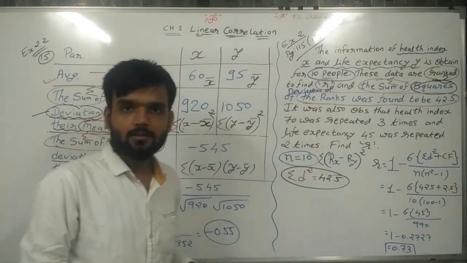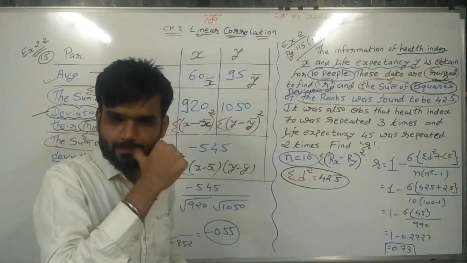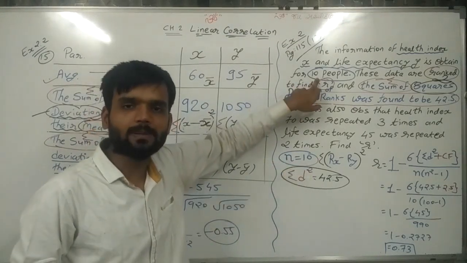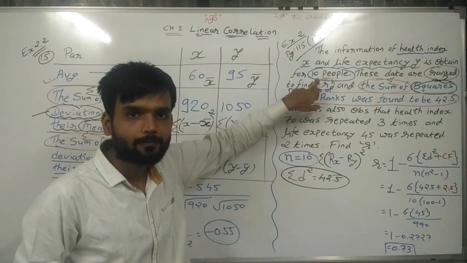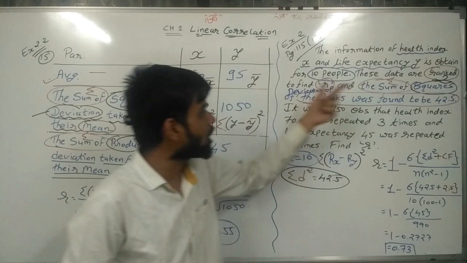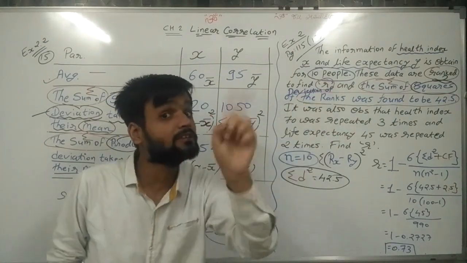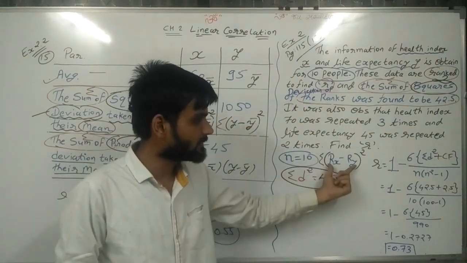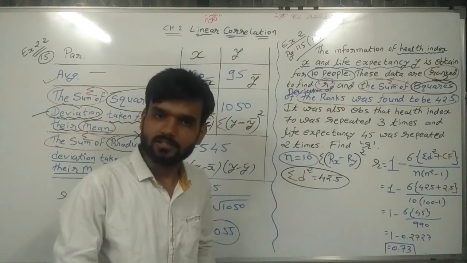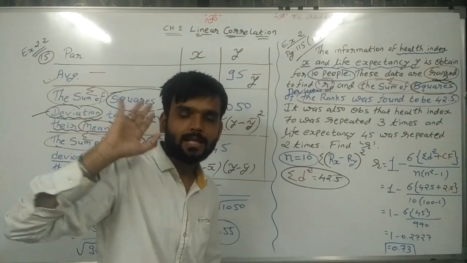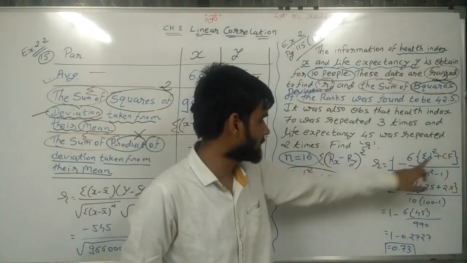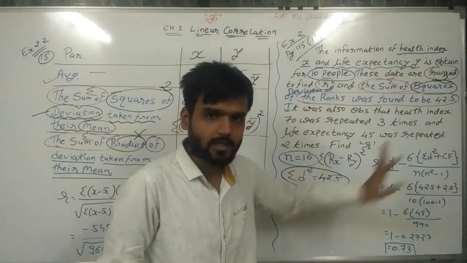So first, from the first statement we understood n is equal to 10, because 10 people are observed. From the second statement, the sum of square of deviation of the ranks, sigma d square, is given. So two things we have available. Now if there is no repetition of any observation, then we can apply the formula with sigma d square and n, and then we can find the answer.